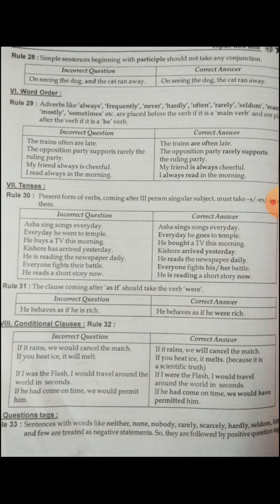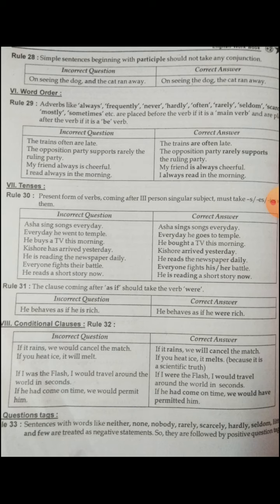So a simple sentence beginning with a participle should not take any conjunction.